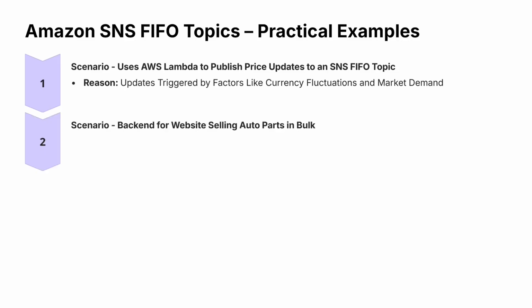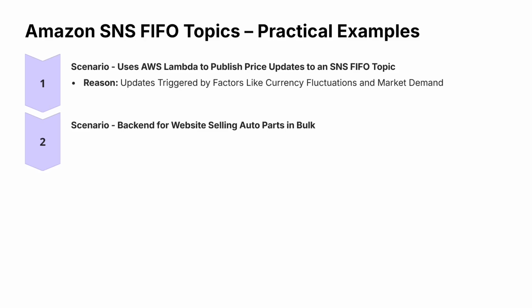Then we can take the example of a wholesale application, a backend for a website selling auto parts in bulk. We will be subscribing to the SNS FIFO topic using SNS FIFO. For example, we have a backend for a website that is selling auto parts in bulk, so shops and manufacturers may know if a new part is generated or developed.